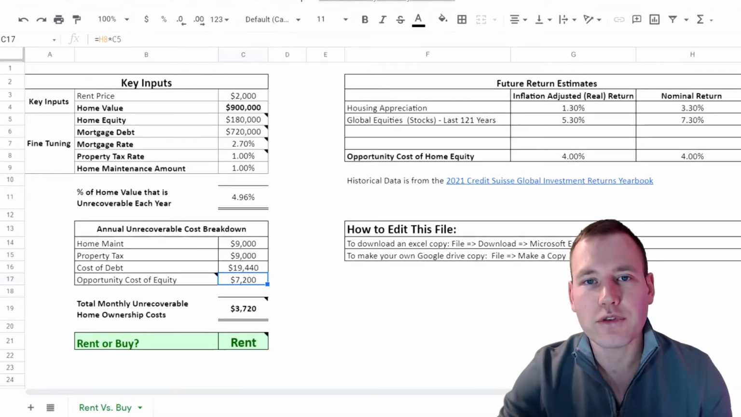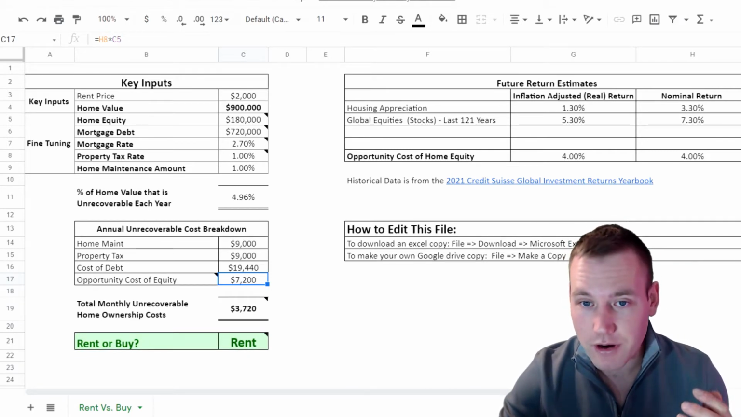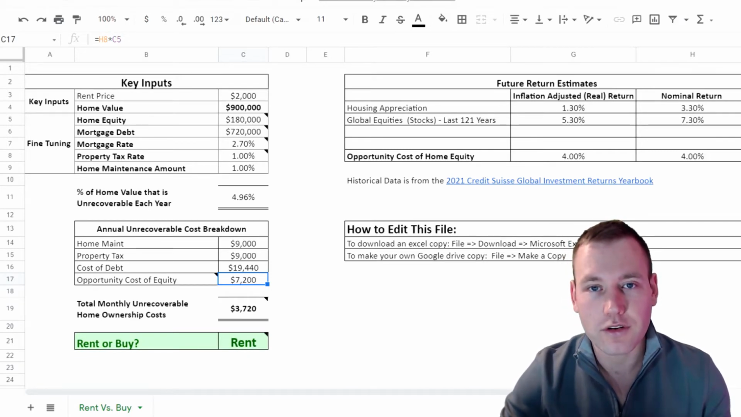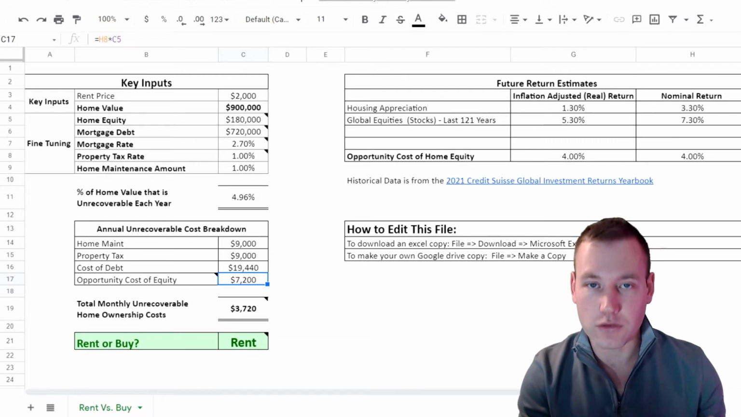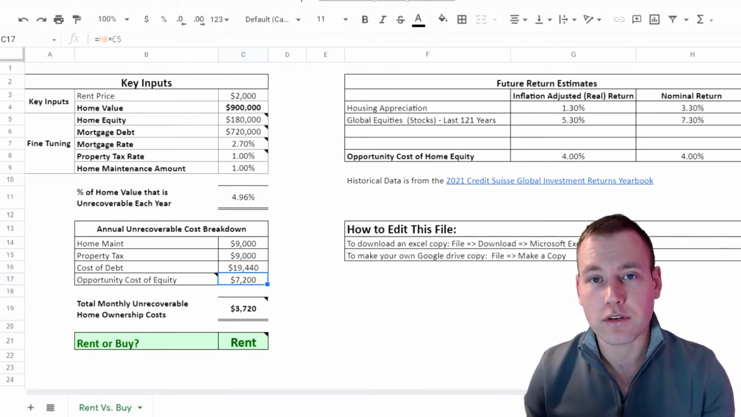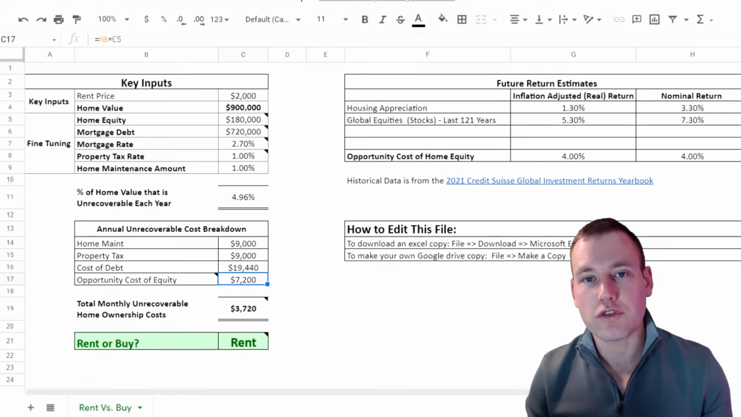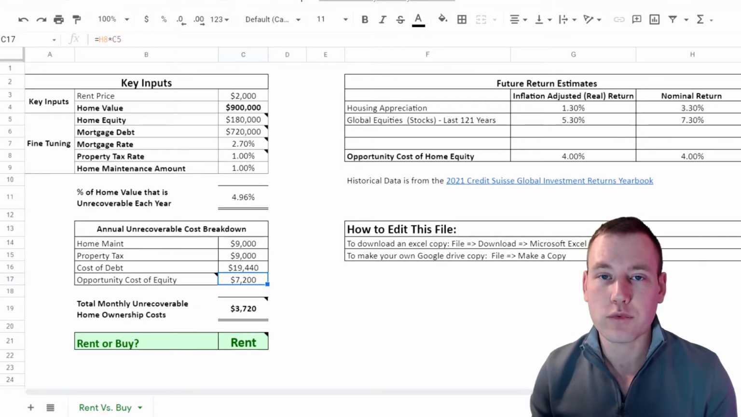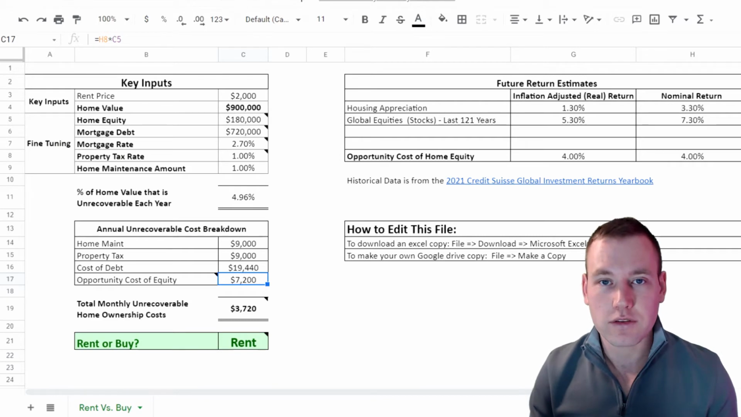All right, so the opportunity cost of home equity. What is this? So this is non-intuitive and it hurt my brain a little bit when I first started to understand this concept. When you put money in anything, in this case in the house, so this is the money you have tied up in the house, it's money that you can't use for higher returns elsewhere. And in this case, I'm using the global equity market, the global stock market, which achieves a 4% higher return on average over the last 100 plus years relative to real estate.